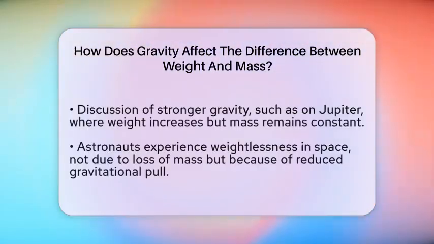Now let's consider what happens in a stronger gravitational field. On Jupiter, for instance, the gravity is much stronger than on Earth. If you were to stand on Jupiter, your weight would increase, but your mass would still be 70 kilograms.